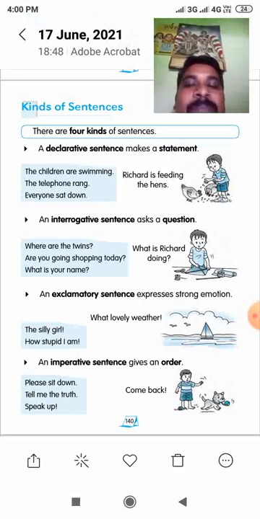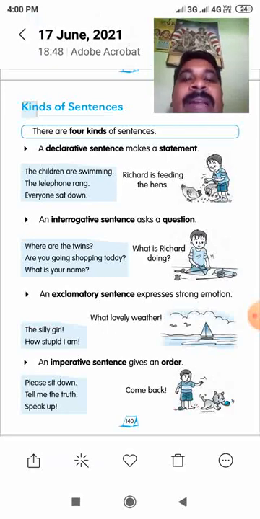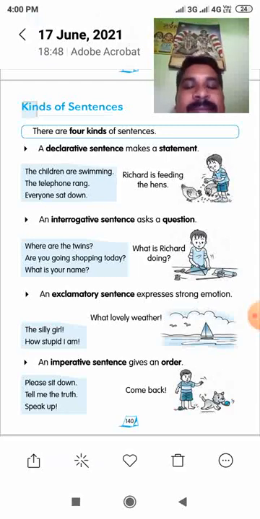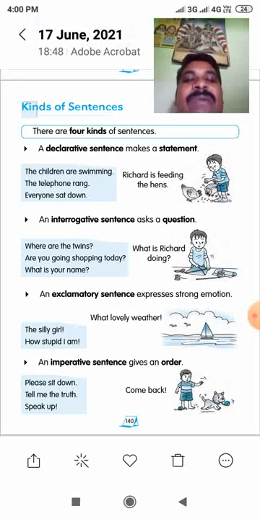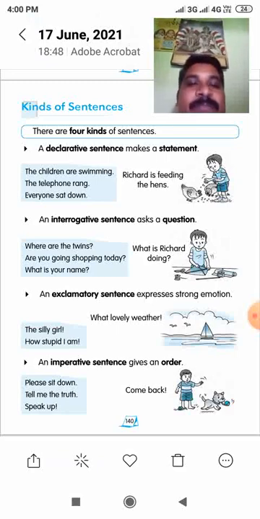See the examples. The children are swimming. The telephone rang. Everyone sat down. Richard is feeding the hens. See these sentences. The children are swimming. This sentence starts with the subject, follows with a verb, and finally ends with a full stop. So this is a declarative sentence. This is a statement sentence. This is an assertive sentence.